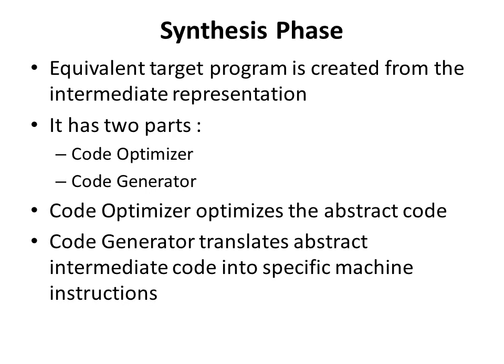The code optimizer optimizes the abstract code which is generated by the intermediate code generator, and the output of the code optimizer is given as input to the code generator. The code generator translates abstract intermediate code into specific machine instructions, which are the machine readable form instructions.